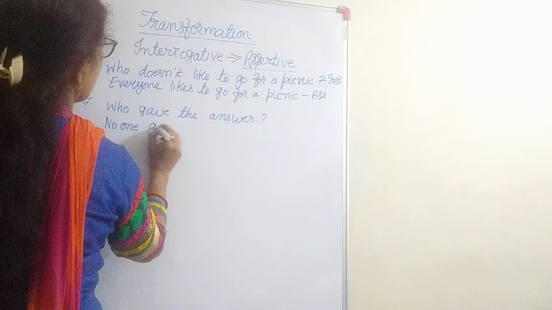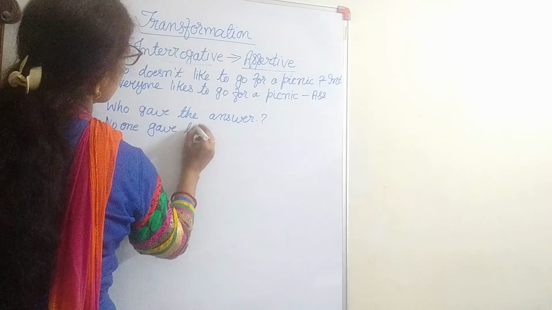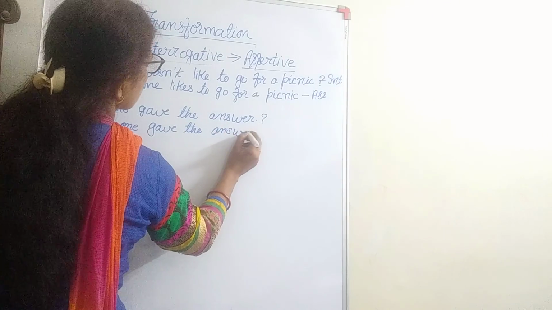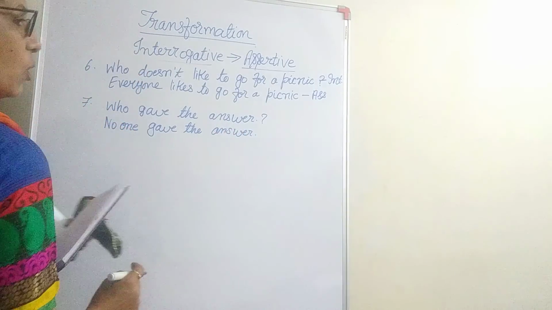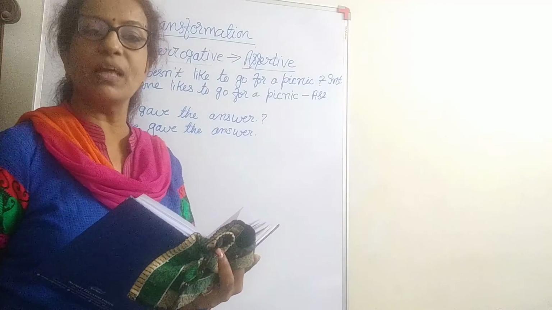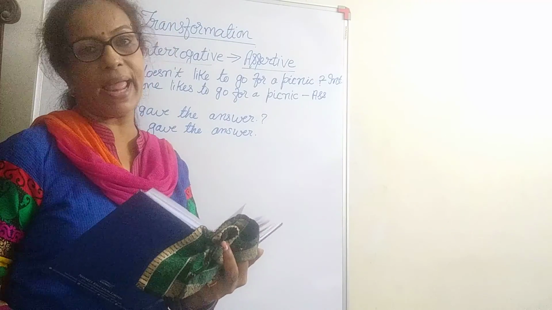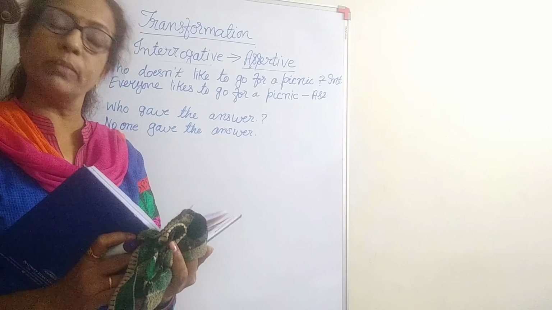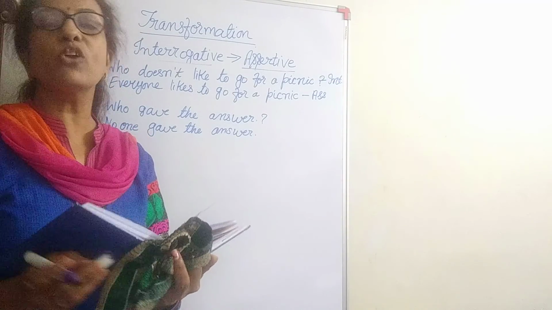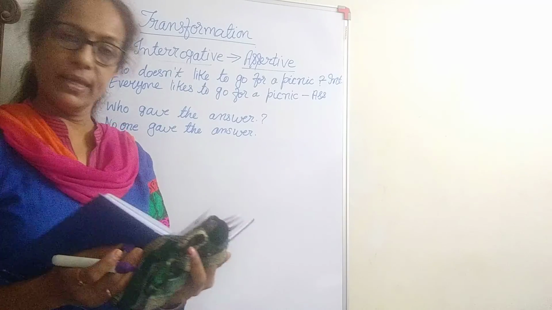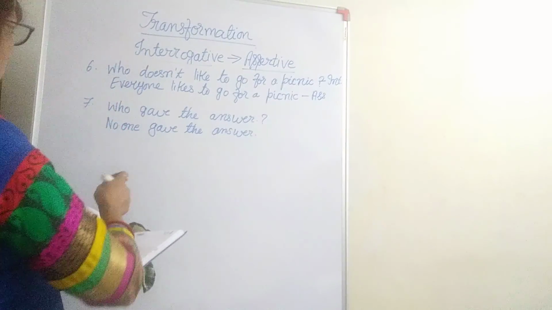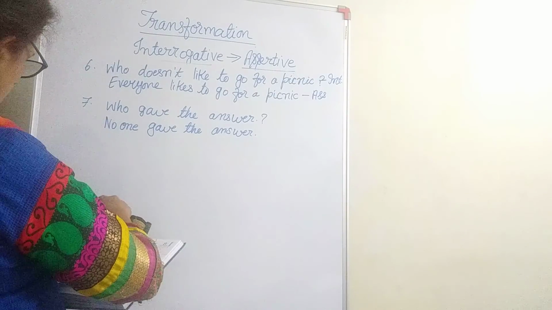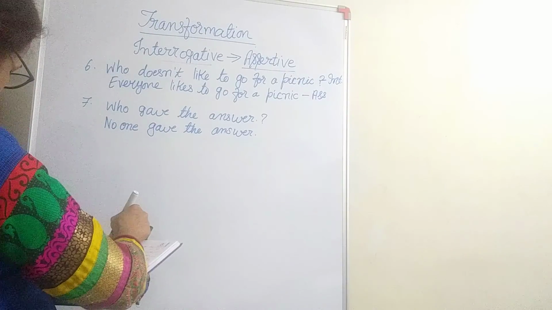So no one gave the answer. Or who rang the bell? No one rang the bell. Who taught you the essay? No one taught us the essay. Okay. So that way positive sentences and negative sentences are changed.